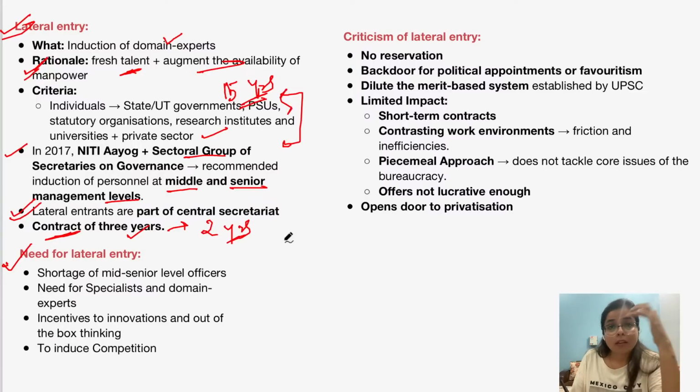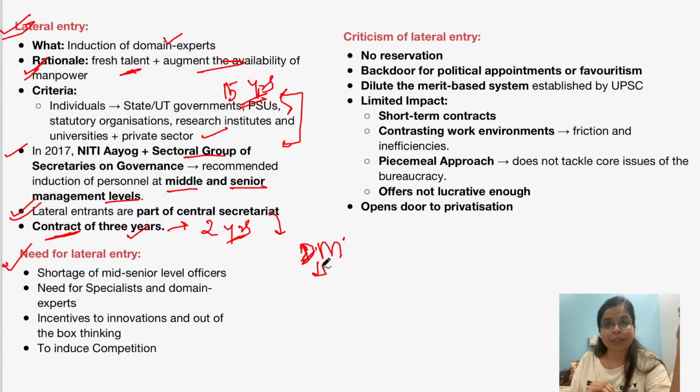Okay, and these lateral entrants form part of the central secretariat. See, generally IAS officers, or in common parlance district magistrates, are focused on the implementation of policies, right? They implement the related policies, okay? But in the central secretariat, there are certain civil servants who are policy makers, or who assist the policy makers in the central secretariat.